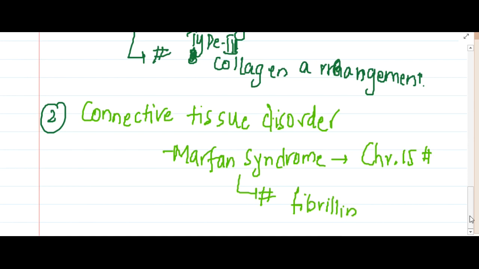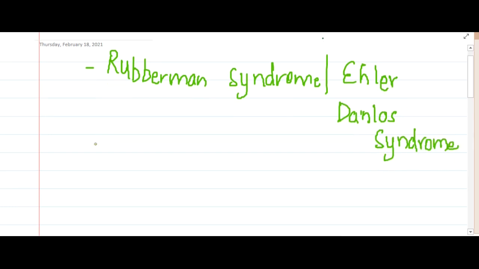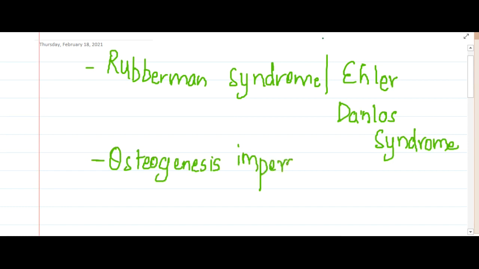Then the other connective tissue disorders include Rubberman syndrome, also called Ehlers-Danlos syndrome. Here there is hyperstretchability of the skin, and this mainly occurs due to a collagen defect. One more connective tissue disorder is osteogenesis imperfecta. This is also due to a collagen defect. So in all these conditions there is mitral valve prolapse.